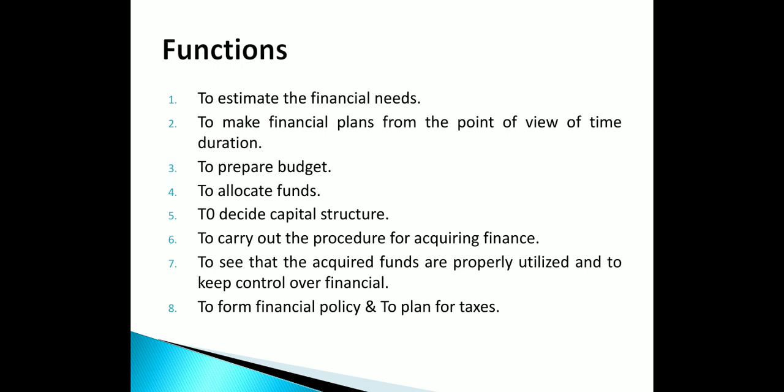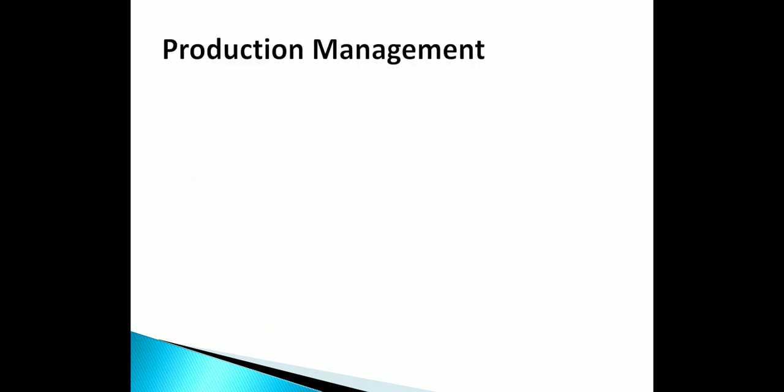So obviously financially it will be more. Why? Because my money is blocked for 30 days. That person is going to pay me either within a week, 10 days, 15 days, but at most 30 days it will be taken. Okay, so this is necessary. When that credit policy is adopted by the company, then the need for finance is going to be more. And to make arrangement of assets, whether fixed assets or everything, machinery, plants and tools, everything. Okay, right? Then next and last, that is production management.